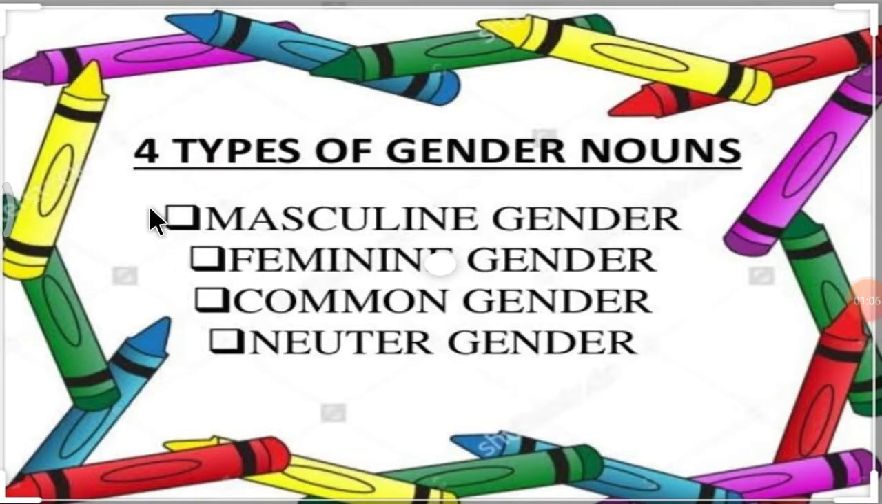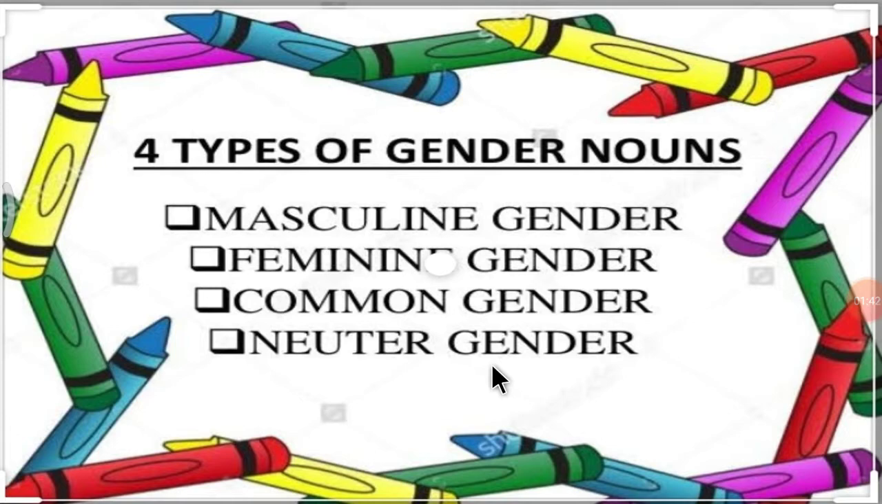There are 4 types of gender nouns. How many types? 4 types of gender nouns. Number 1 is masculine gender. Number 2 is feminine gender. Number 3 is common gender. And number 4 is neuter gender.